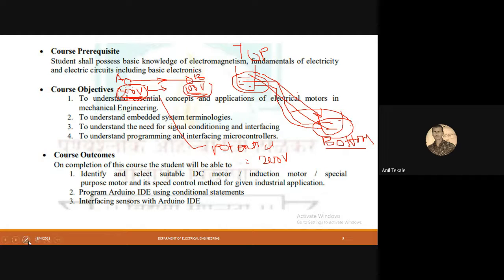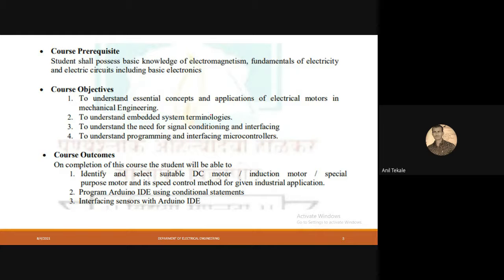Now, a few more concepts I would like to explain. Suppose there is one pipe. This is the terminology which we have to understand. Suppose this is the pipe, and we are forcing water to flow through this pipe. Once you understand this terminology, then you will easily understand how the current will flow through the conductor, what the resistance is, what the voltage is. All those things you will understand.